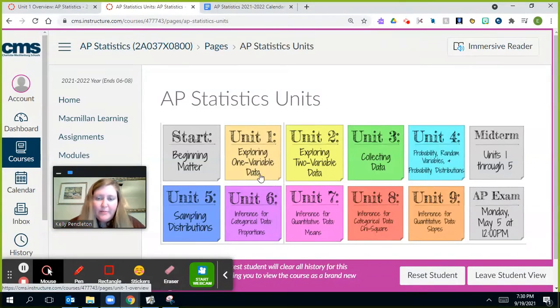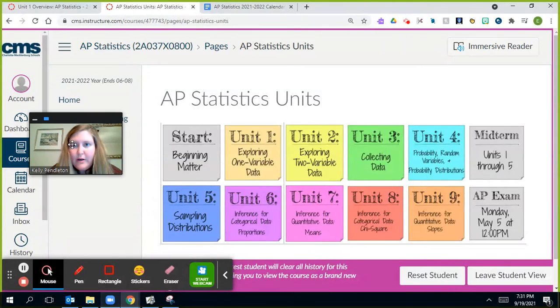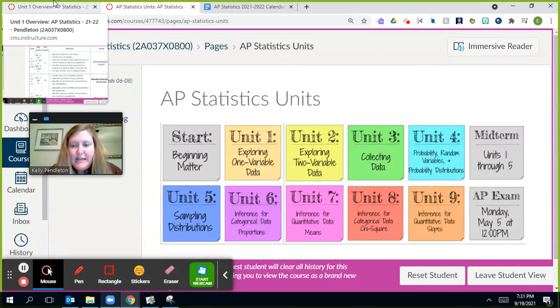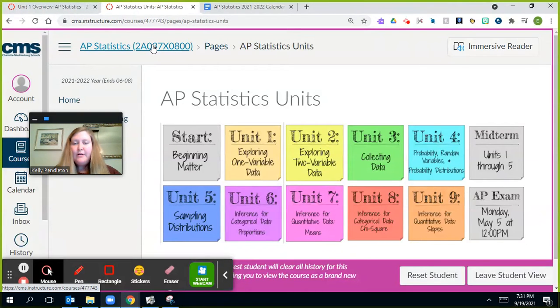So we cover exploring one variable data, two variable data, those are like scatter plots, correlation. Unit 3 will be able to talk a lot about clinical trials and things like that, which a lot of the students I think are excited to learn more about. We have probability and random variables, sampling distributions, and then inference in the spring, which inference is really a great topic in general. So that concludes the AP Statistics portion of this video.